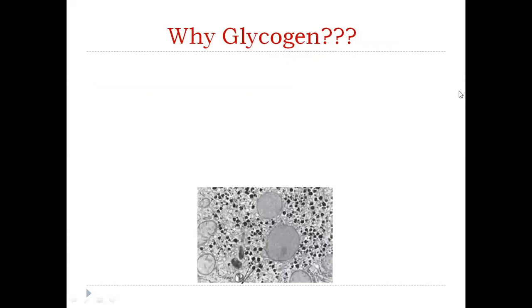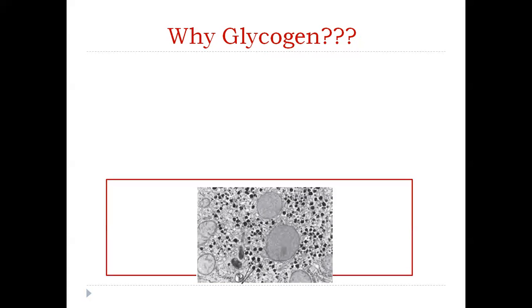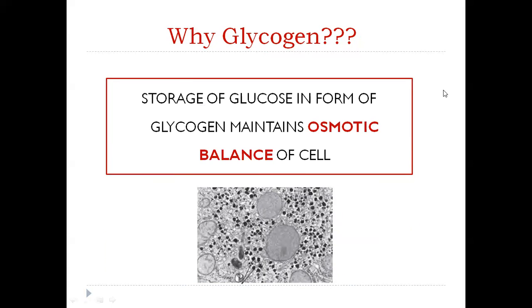Now, why do we store glucose in the form of glycogen? Why do we not store glucose molecules as such? This is because glucose is osmotically active. Storing glucose in the form of glycogen maintains the osmotic balance of the cell. We want to store a large amount of glucose, and if we stored all of those glucose molecules as such, it would lead to a tremendous increase in the osmotic pressure of the cell and the cell would burst. On the other hand, if we store the glucose in the form of glycogen, we are storing it as a single molecule, so the osmotic pressure of the cell will be maintained.